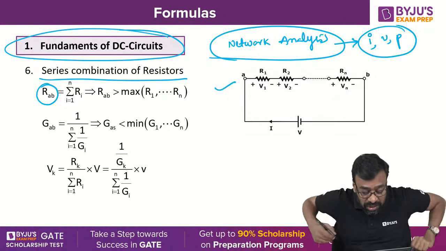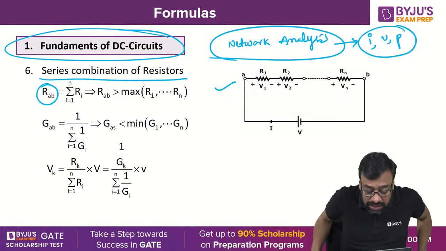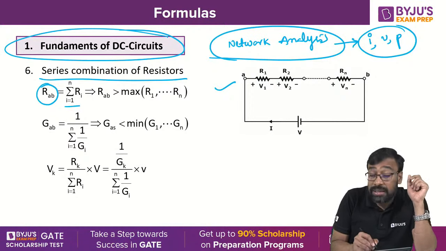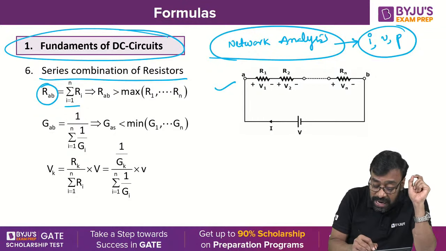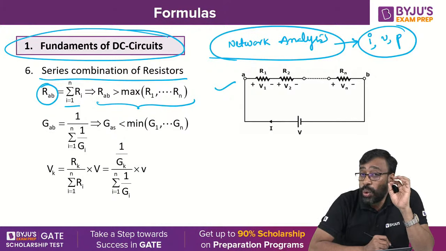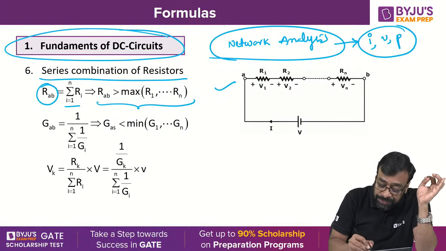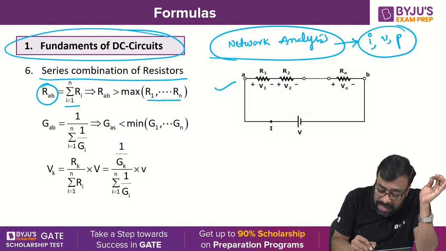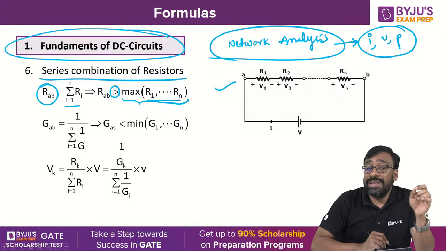So now R_AB is equal to the summation, i equal to 1 to n, of R_i. The most important point to be noted is that when you find the series combination of resistors, the total equivalent resistance will be higher than the maximum value of all these resistances.